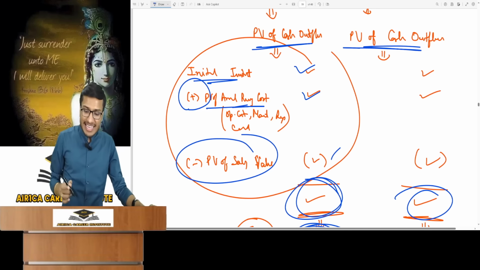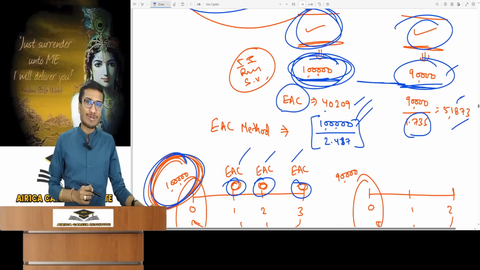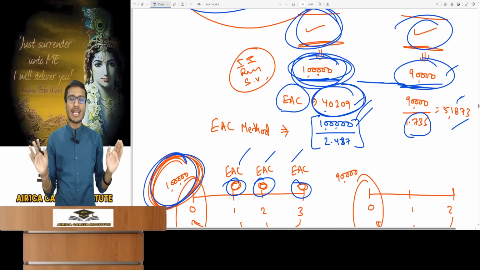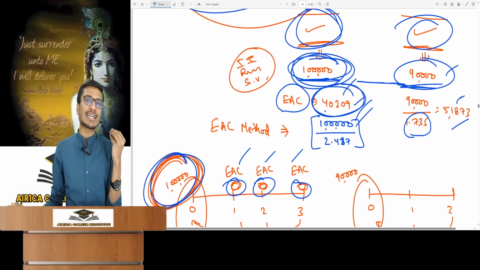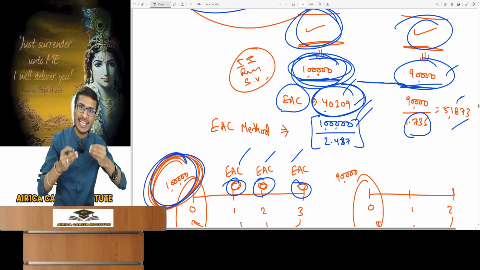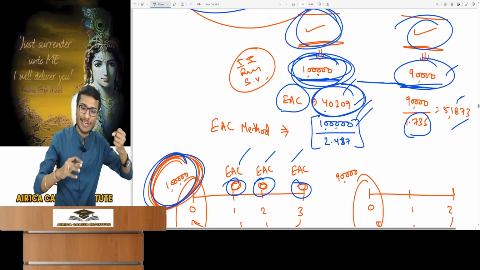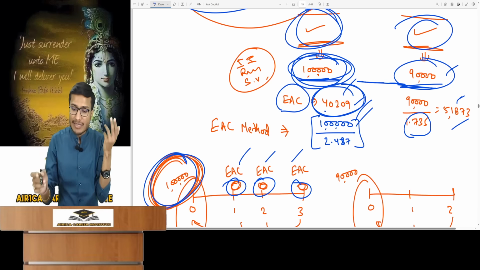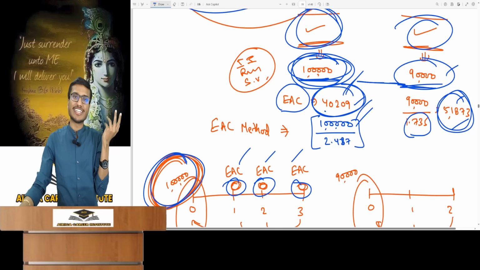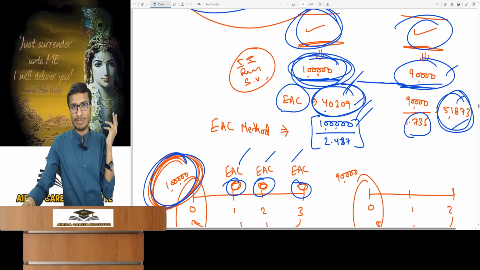Now look here. Decision making will become easier for you, because here you figured out that if you use machine A for its entire life, the machine will incur a cost of 40,209 every single year. Just assume this. This includes the cost of operation, the running cost, maintenance cost, and the owning cost. Also initial investment and everything is included. And machine B's annual cost is 51,873. Machine A is better, so we should select this one. I hope you have understood.